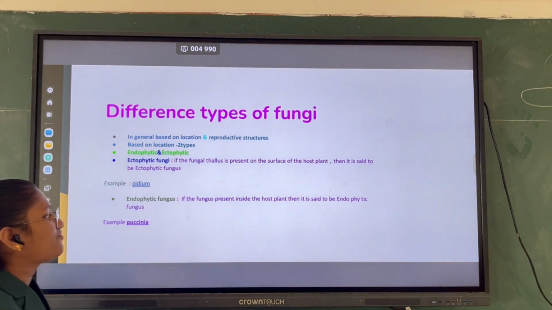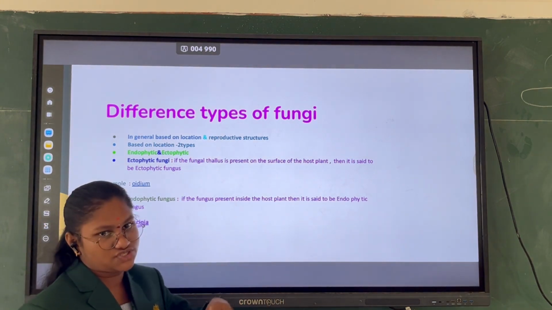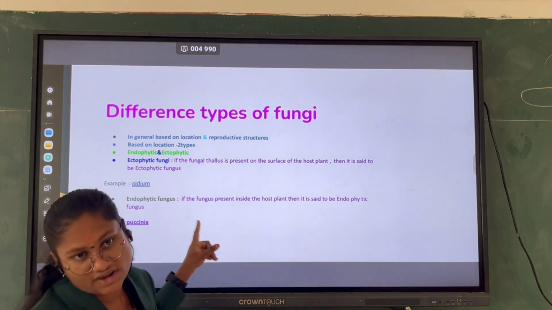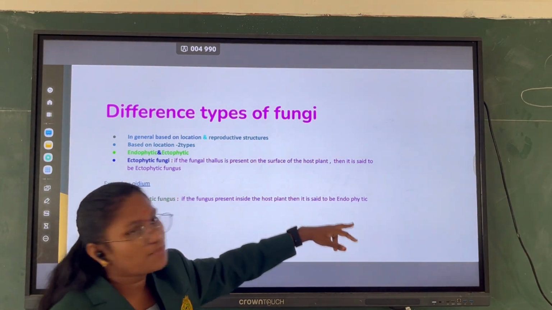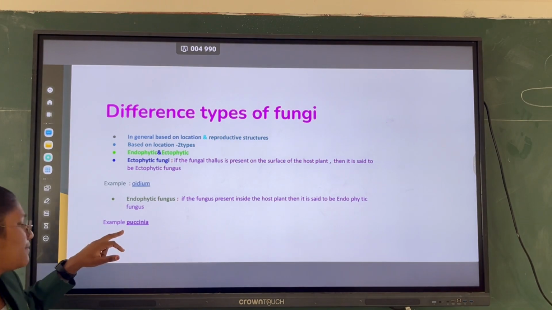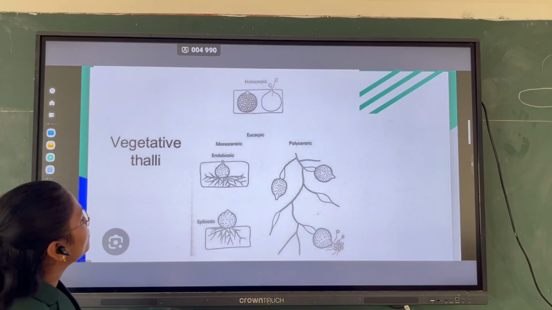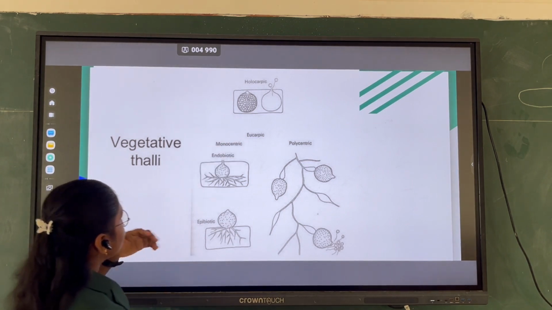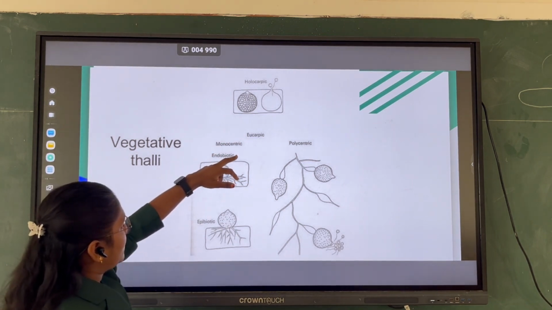Endophytic means the fungus is present inside the host. An example is Puccinia. The vegetative cells we can see are holocarpic and eucarpic cells.